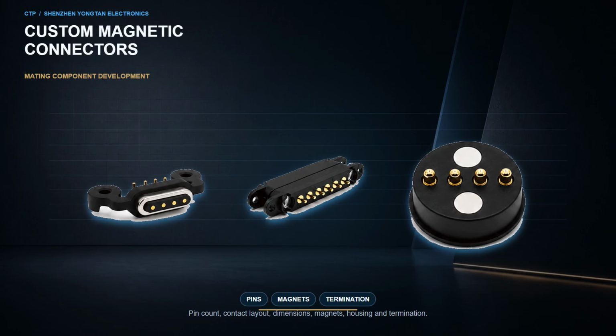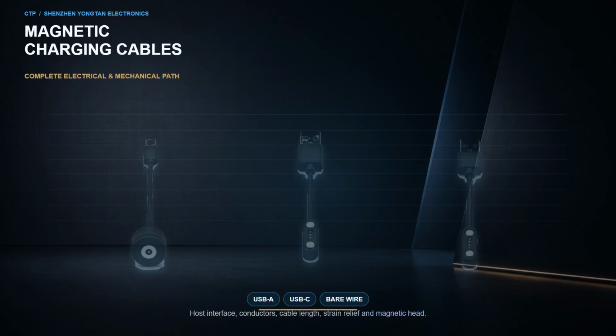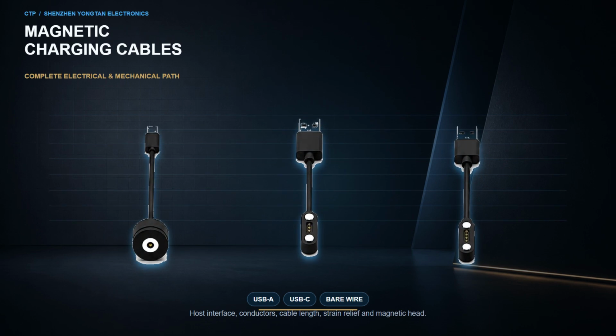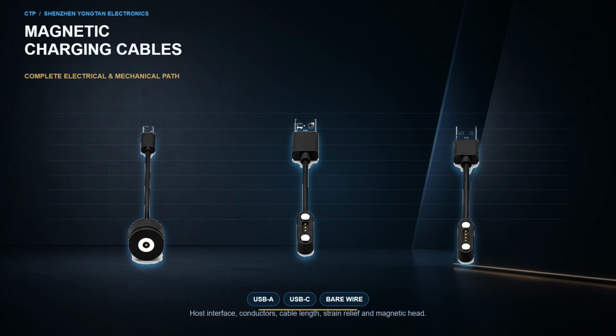device. A magnetic charging cable combines the magnetic head, cable conductors, cable length, strain relief, overmold, and opposite end termination. USB-A, USB-C, bare wire, and selected custom interfaces can be evaluated. The conductor specification should follow the operating current, peak current, cable length, voltage drop, and temperature requirements.